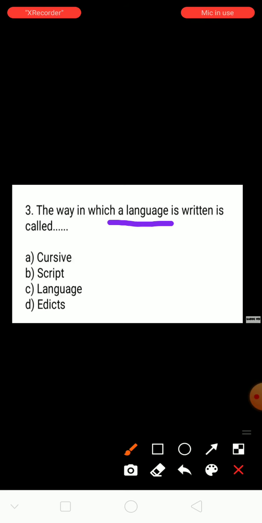Option A cursive, option B script, option C language, option D edicts. The right answer is script.